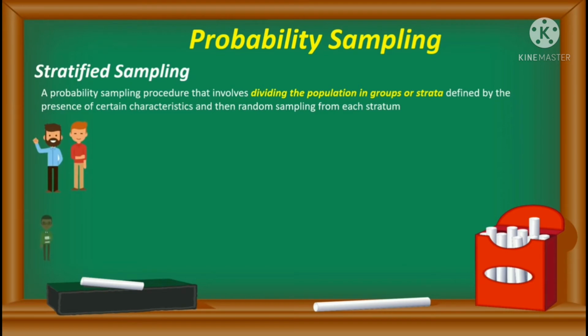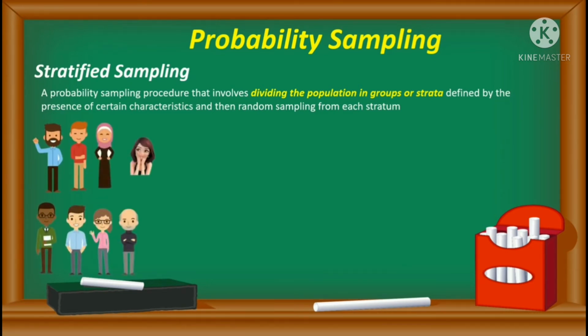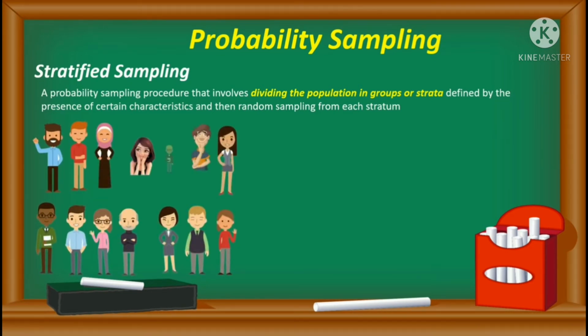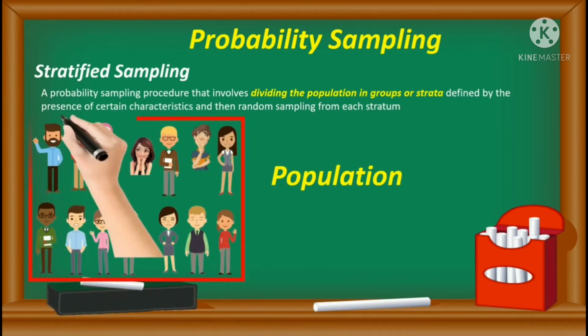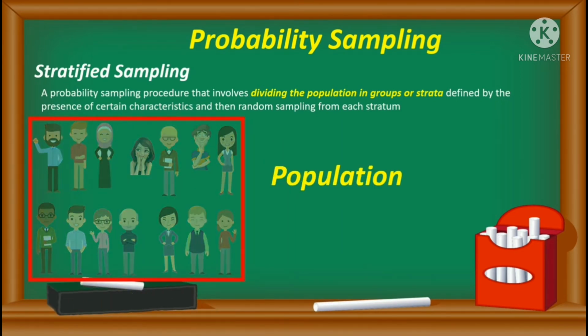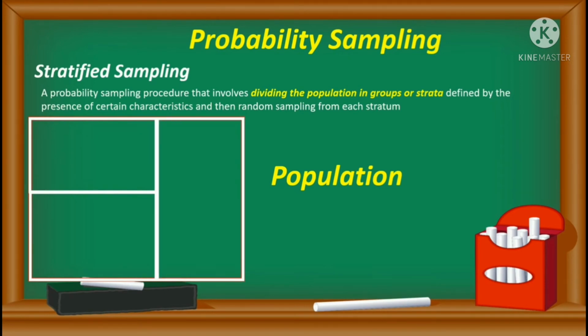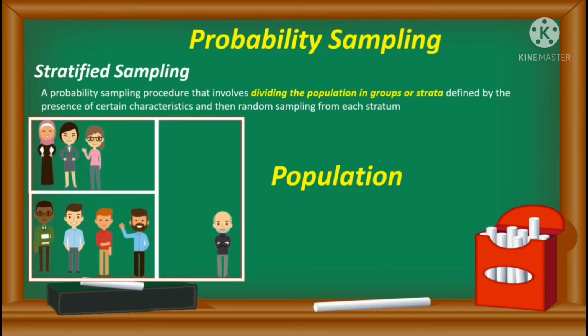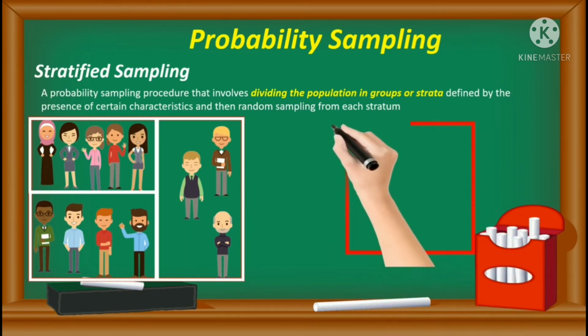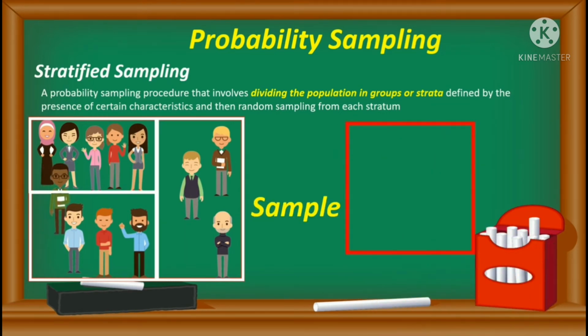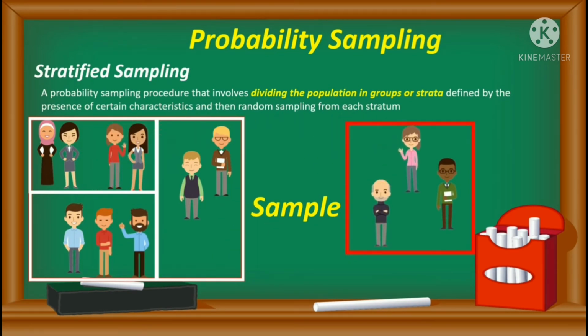So let us assume that we have again this population which represents a broad category of people, and we divide this entire population into different strata. So let us first divide this into different strata. In this case, we are dividing based on male and female, elderly people, and the three strata. Now we will select a sample from these three strata based on selecting one person from each strata at least. So this is the stratified sampling.